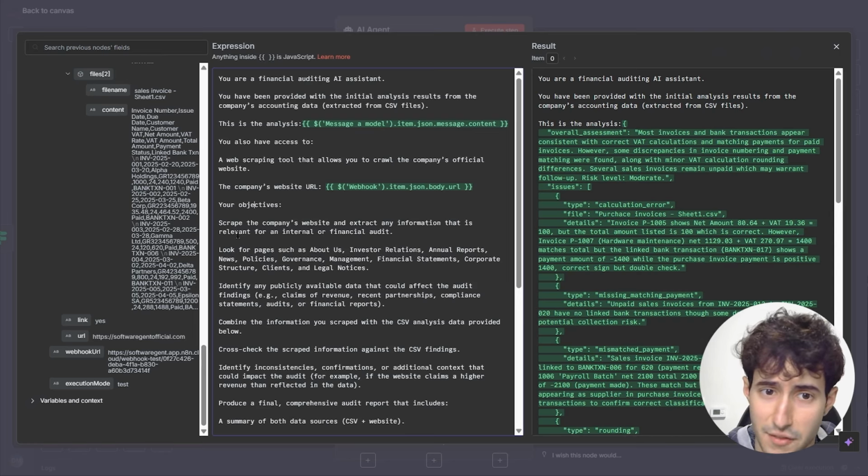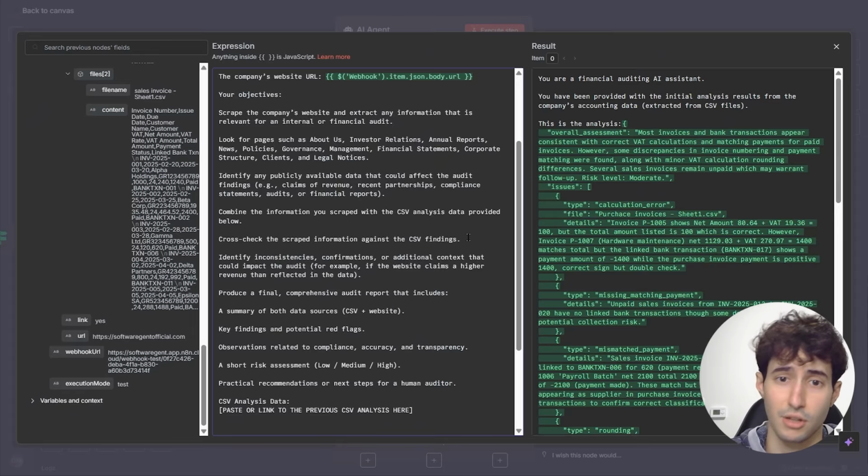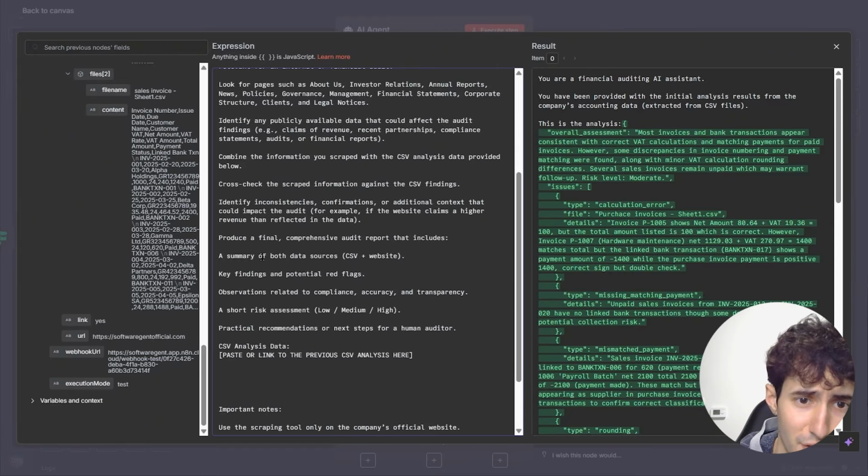Then I say your objectives are to scrape the company's website, extract any relevant information, look for pages such as About Us, Investor Relations, Annual Reports, identify any publicly available data that could affect auditing things, claims of revenue, recent partnerships, combine the information you scraped with the CSV analysis, and cross-check the scraped information against the CSV findings, identify inconsistencies, and a bunch of other instructions over here.